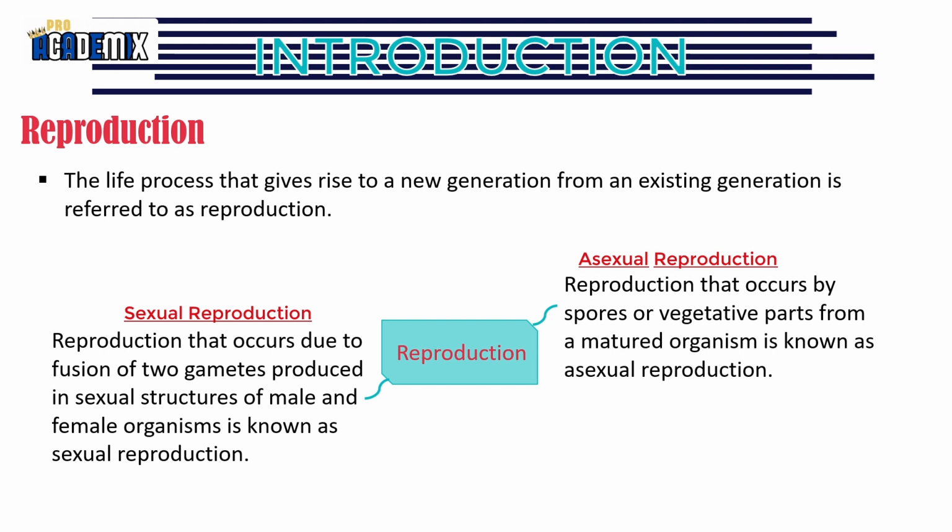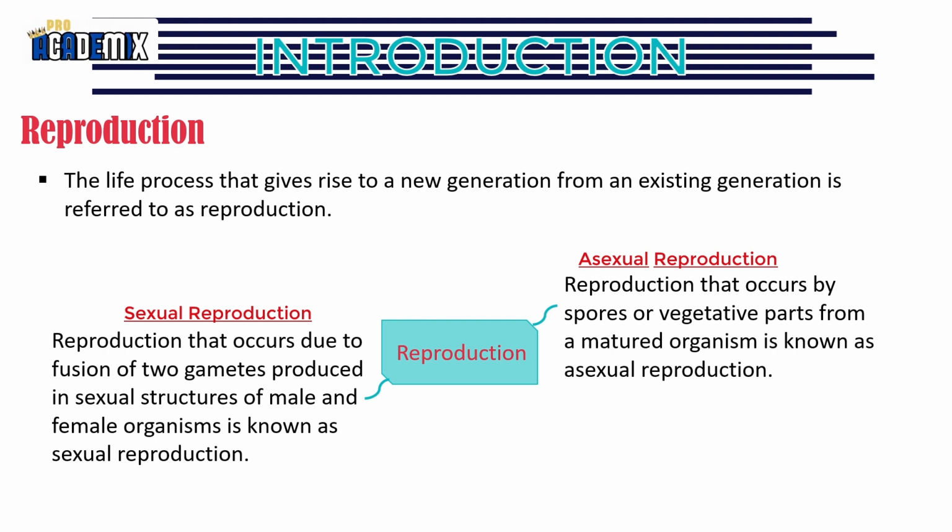Basically, reproduction can be divided into two types: asexual reproduction and sexual reproduction. What is asexual reproduction? Reproduction that occurs by spores or vegetative parts from a matured organism is known as asexual reproduction.